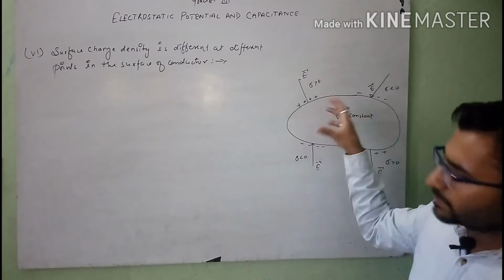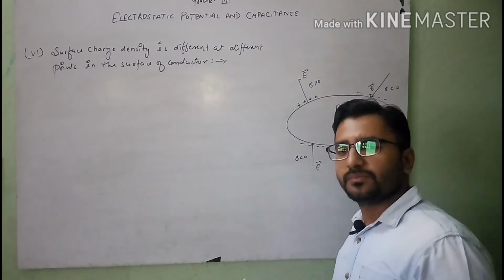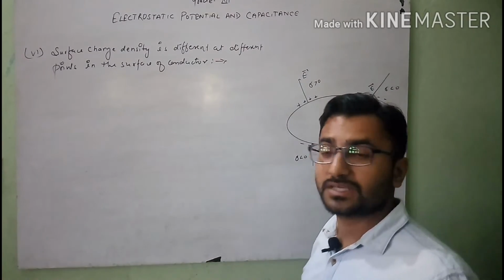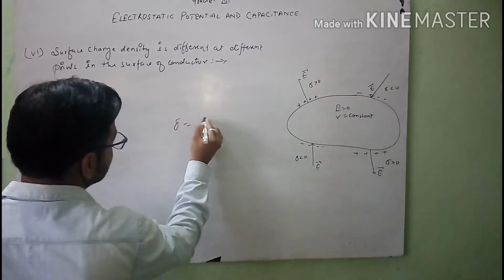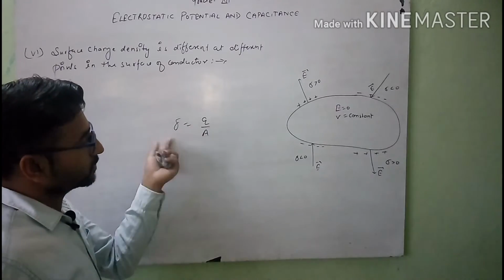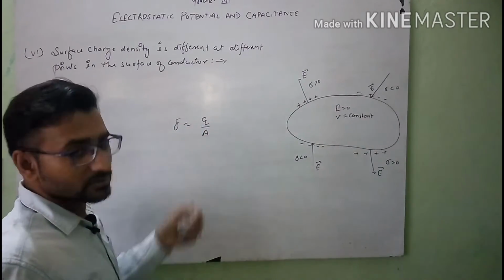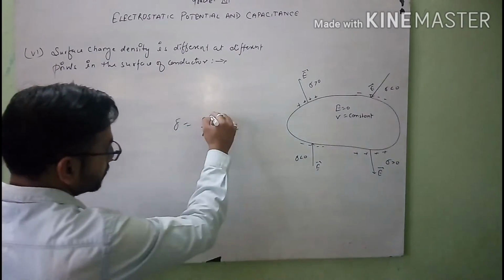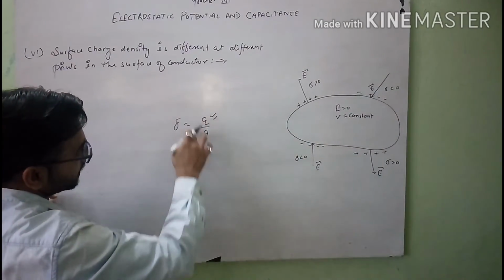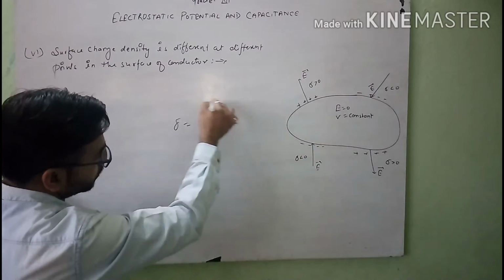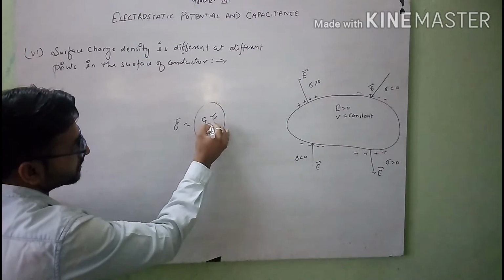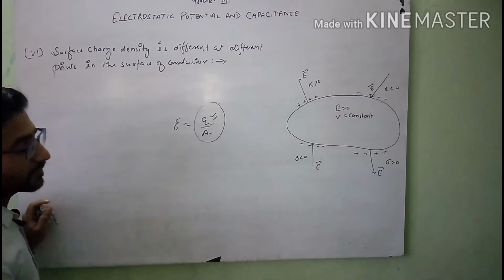When the charge per unit area is different in the conductor, it means the surface charge density is different, because surface charge density is also charge per unit area. If A is equal to 1, then charge per unit area equals surface charge density. So due to the rearrangement of charges on account of the flow of negative charge, the surface charge density, or charge per unit area, is different at different points.